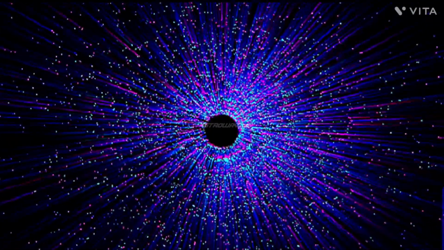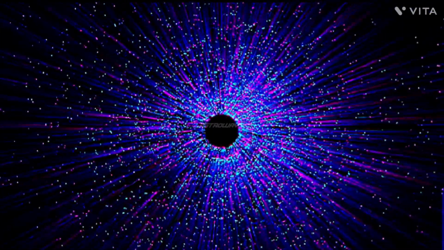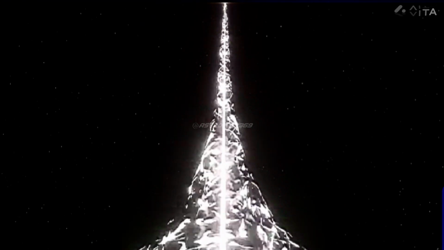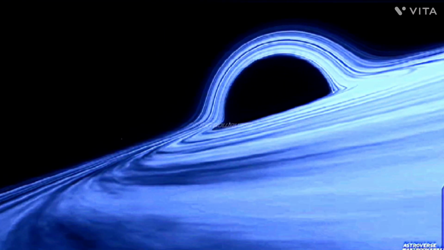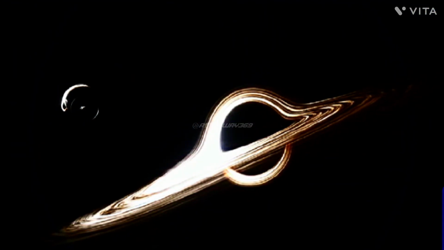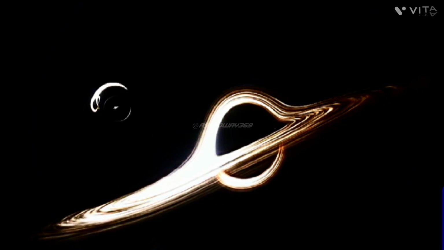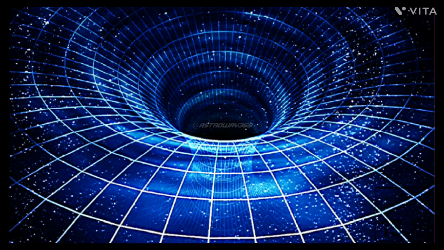The warping of space-time around a black hole is so strong that it can cause light to bend as it passes by. This is called gravitational lensing. Gravitational lensing can be used to study black holes and other objects in space. Here's an image of how a black hole bends space-time. As you can see, the space-time around a black hole is curved. This curvature is what causes objects to be attracted to the black hole.